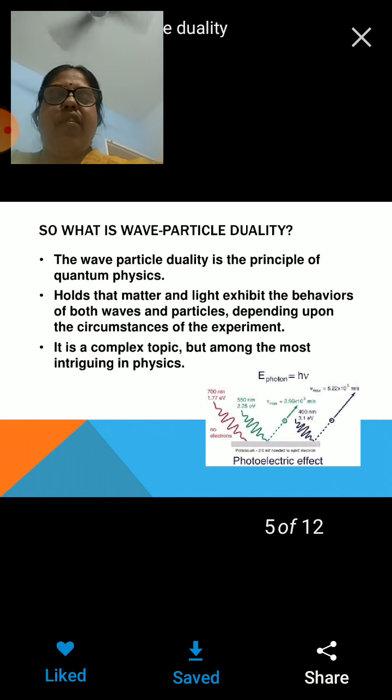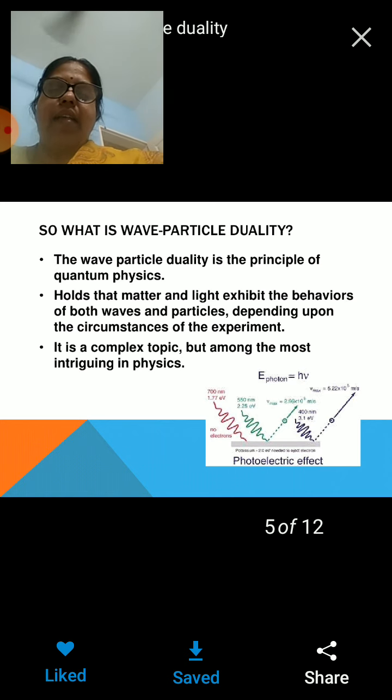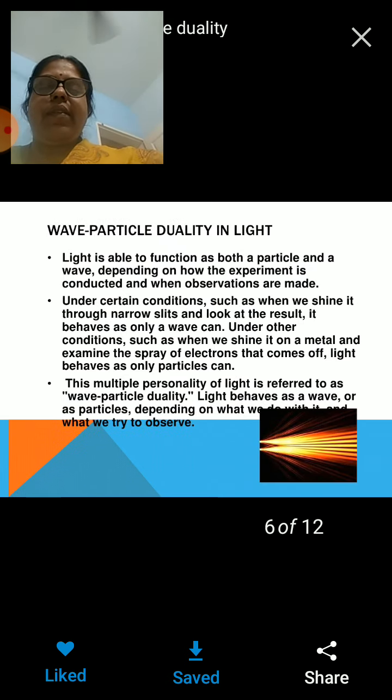Diffraction cannot be explained with the help of particle nature. It requires wave nature only. So the electron has to exhibit wave nature. In this way, particle and wave duality has been confirmed and proposed, and in fact it becomes the basic principle of quantum mechanics.